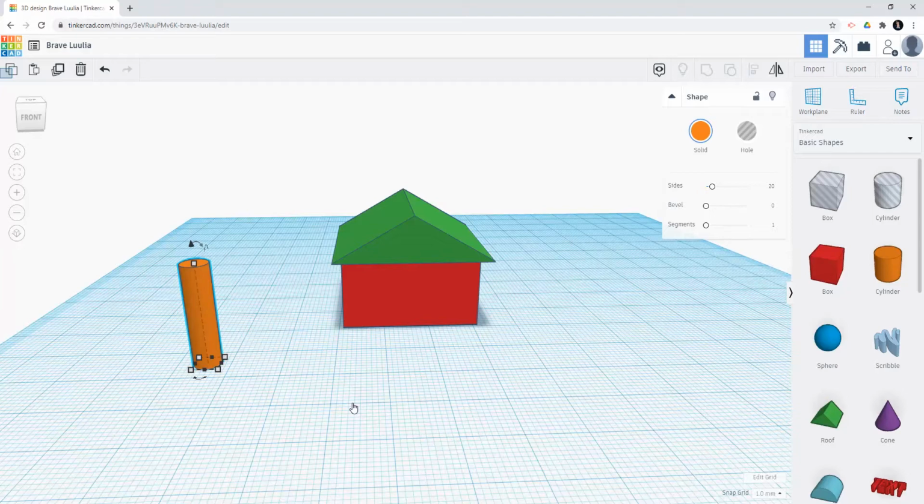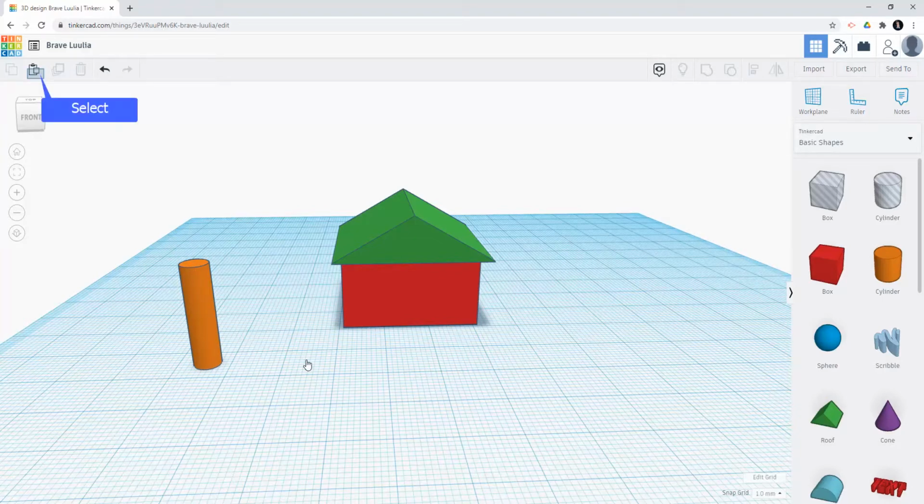If you would like to put more cylinders, you can simply click the copy icon on the left top corner. After that, click anywhere on the work plane and then select the paste icon on the left top corner.